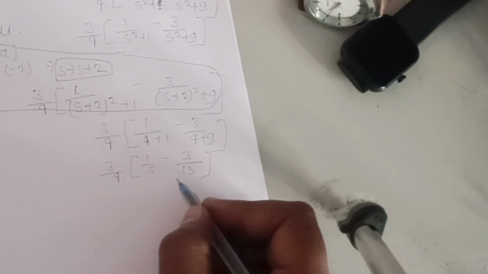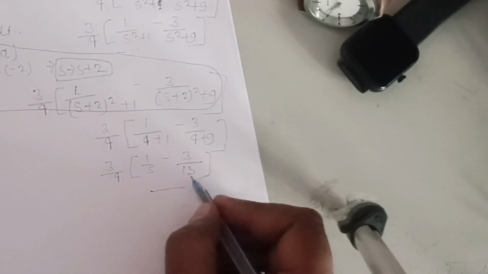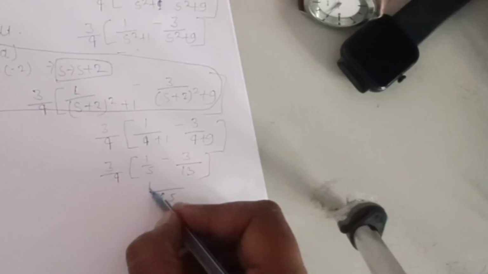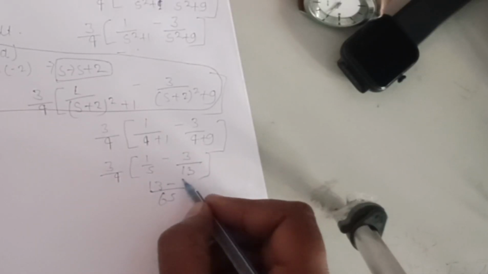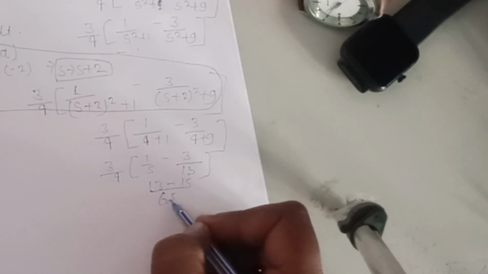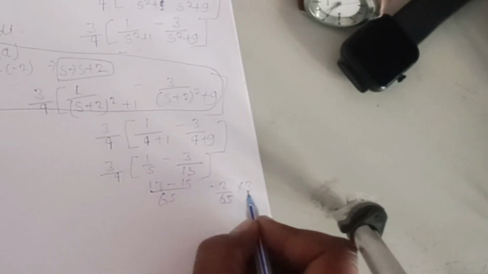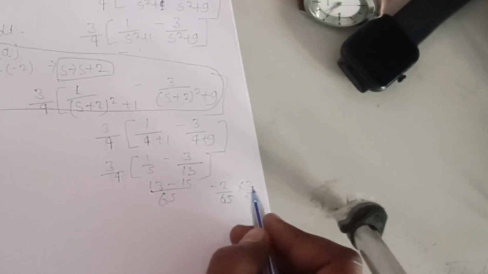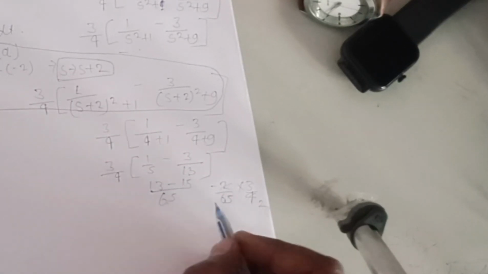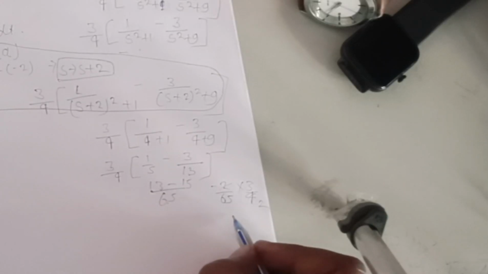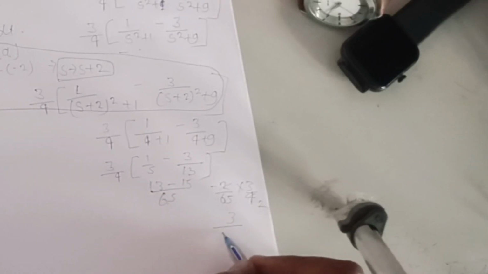So 13 into 5 is 65, and 13 minus 5 times 3 is 15, so minus 2 upon 65 into 3 upon 4.